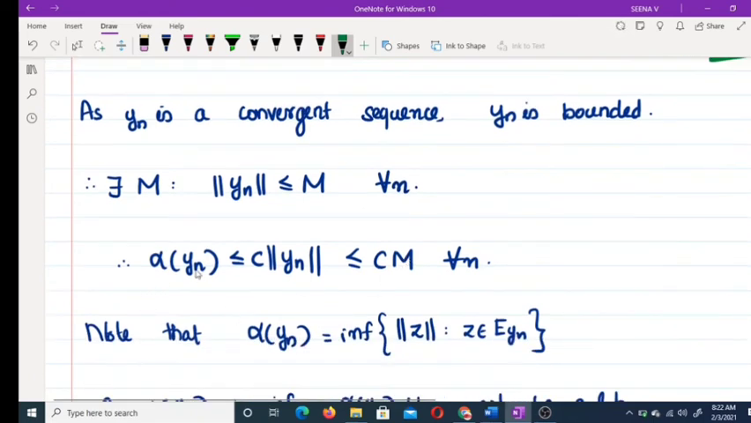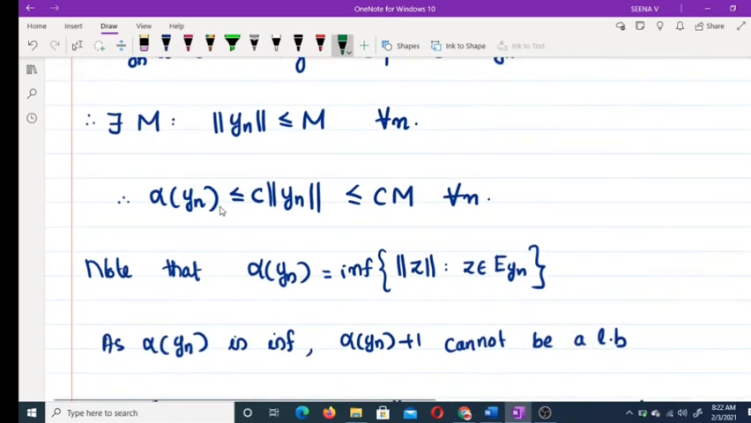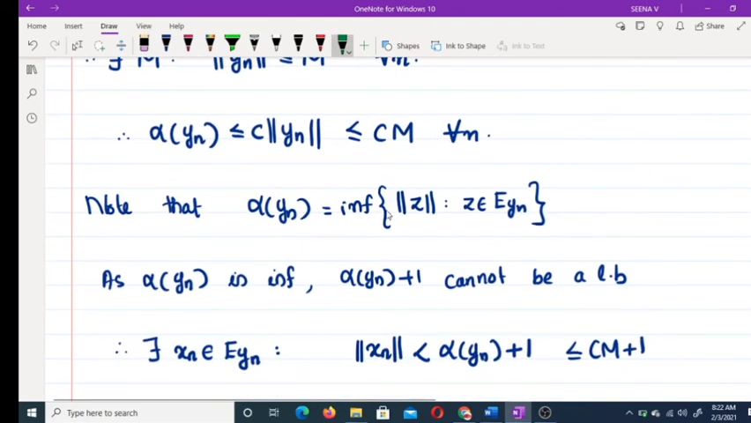By our assumption, alpha Yn, there exists a c such that alpha Yn is less than or equal to c times norm of Yn. This is less than or equal to c times M for every n. Therefore, alpha Yn is less than or equal to c times capital M for every n. Note that alpha Yn is the infimum of norm of z such that z belongs to E Yn.